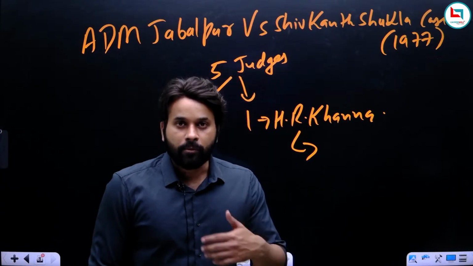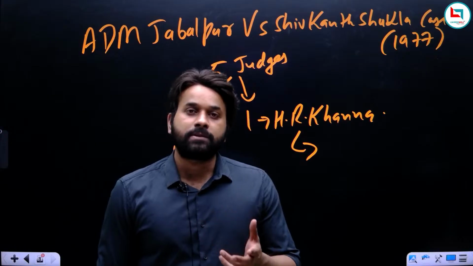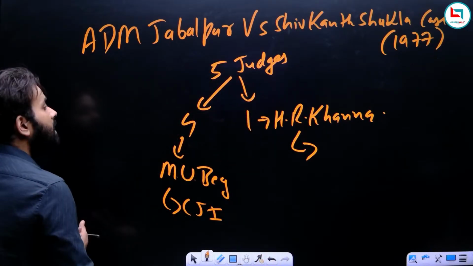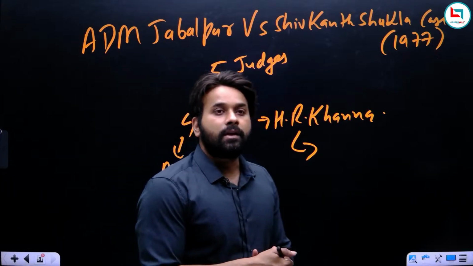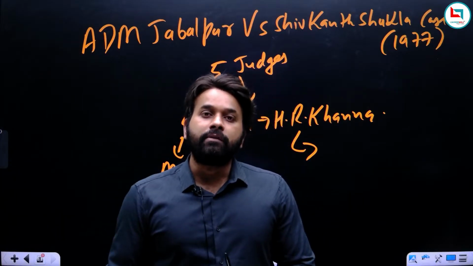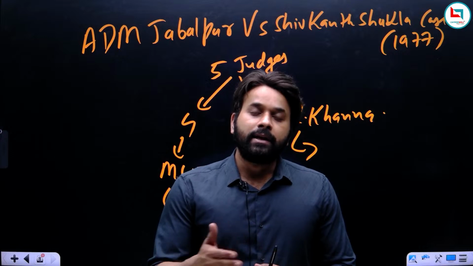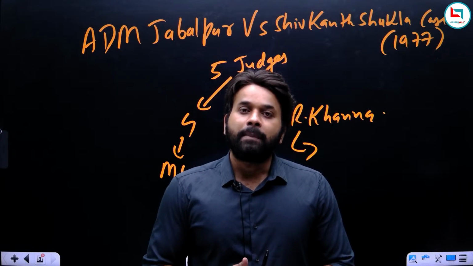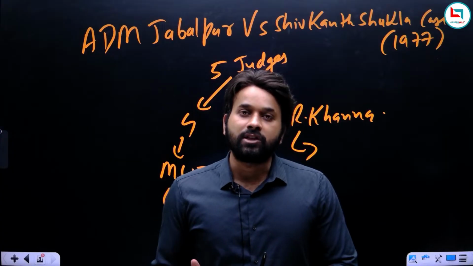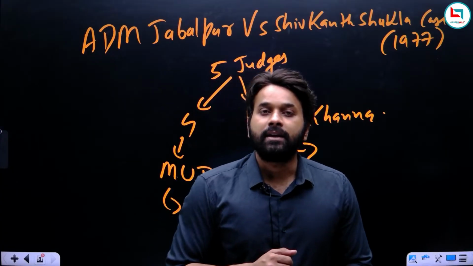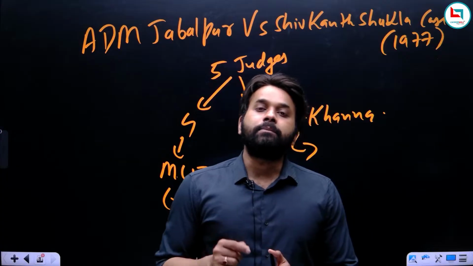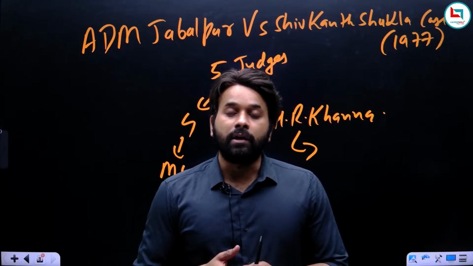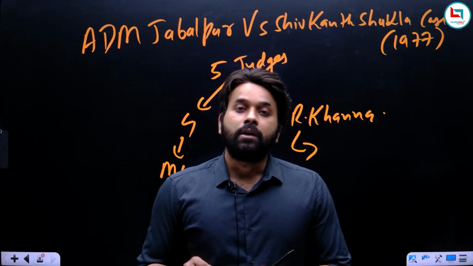So now from here, the controversy over consultation erupts. Now we will discuss what the controversy over consultation is. But I hope these 2 cases are clear. I hope you understood what the convention was for the past 23 years from 1950 to 1973, and how the government tried to break this convention by appointing a junior judge of the Supreme Court as the CJI, and the same happened after the ADM Jabalpur case. So these were the 2 important cases related to the controversy over appointment.